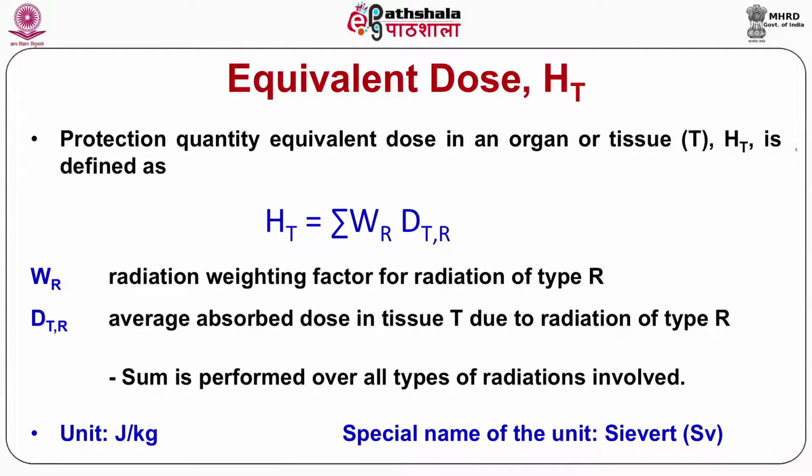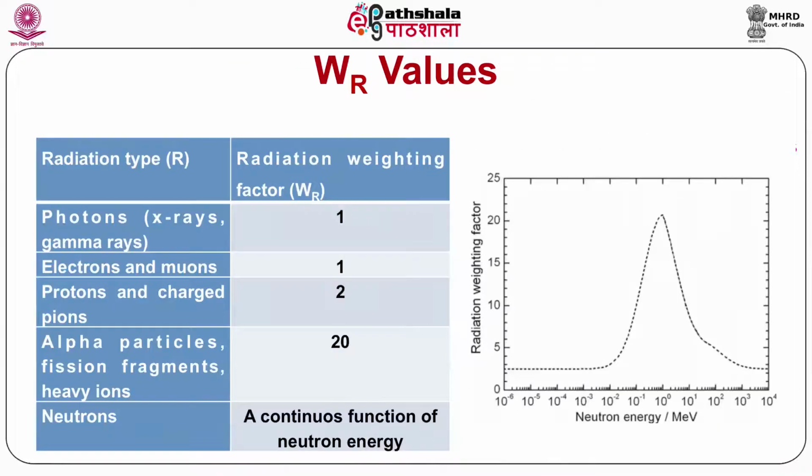It may be noted that conversion of absorbed dose into equivalent dose is valid only for low dosage, e.g. in the range of milligray, and low dose rates, and is applicable only for radiation protection purposes. The radiation weighting factors will not be valid at high dose or high dose rates. So, WR values for different radiations are given in table 4.3. WR values are given in the table for different types of radiation.